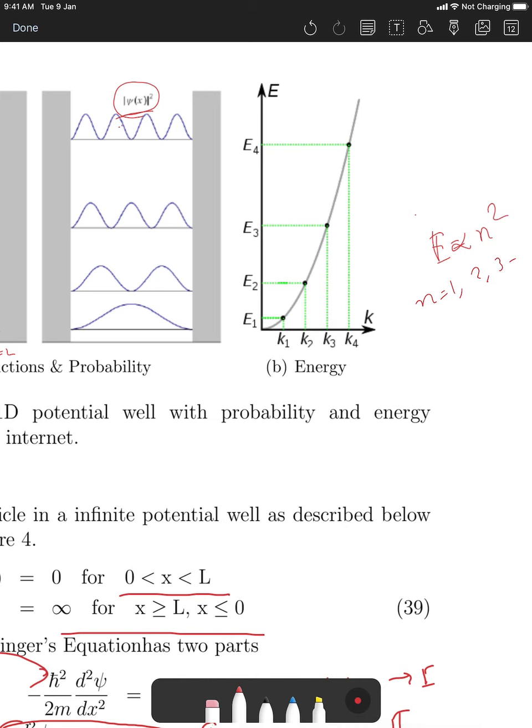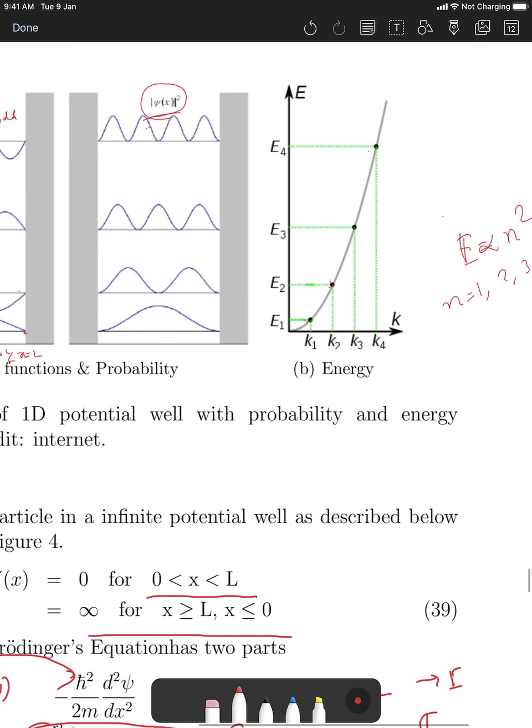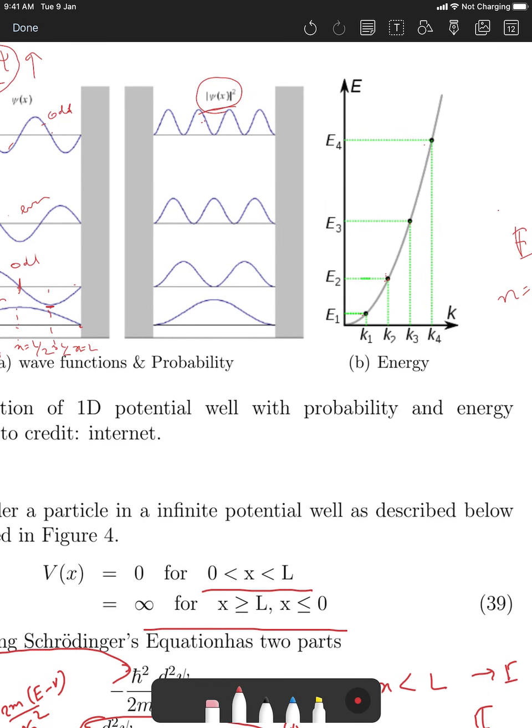So if the first energy is here, the second energy would be 2 square, that means 4 times, and then the third one 9, and the fourth one 16. It will go like that. And so your first wave function, the ground state, will lie here, the second one will lie here, and the third. This is how things will be populated.